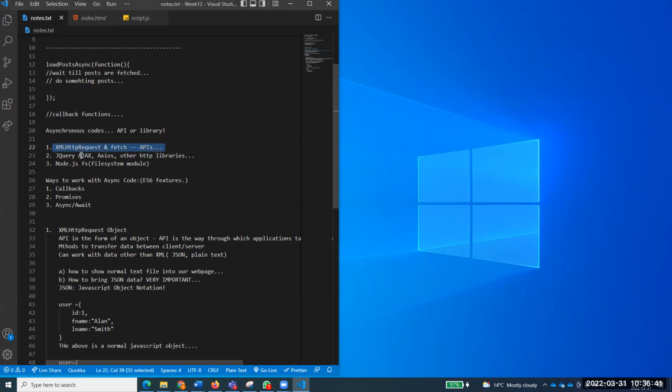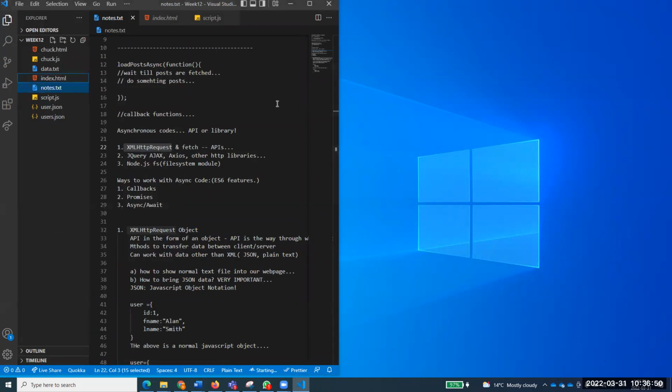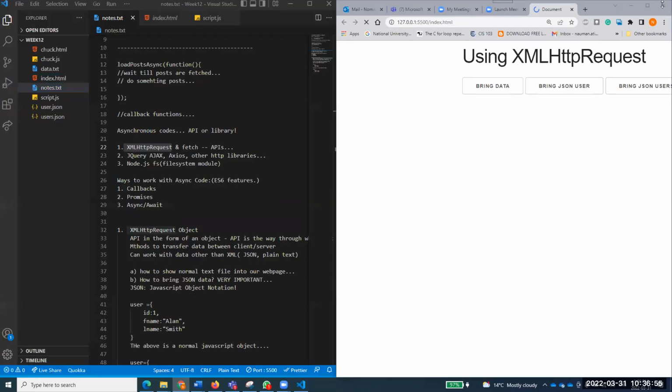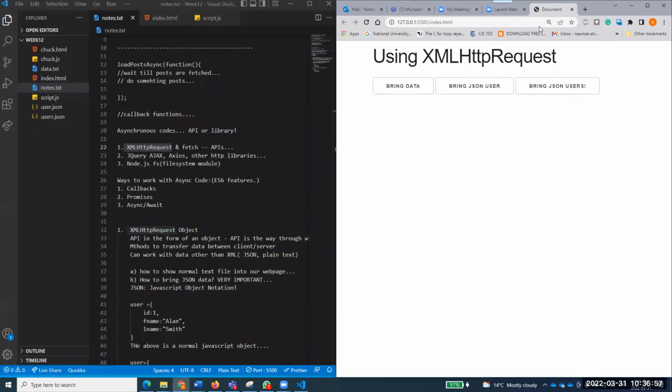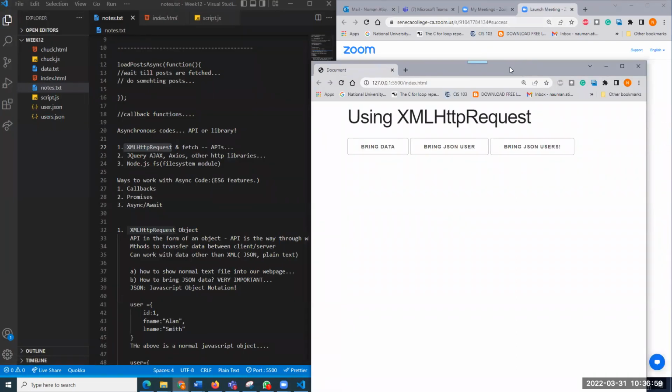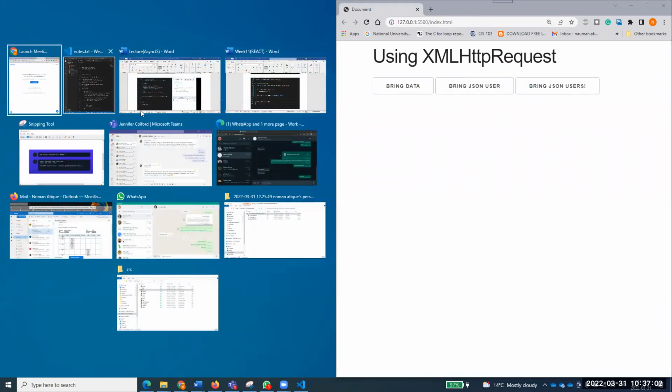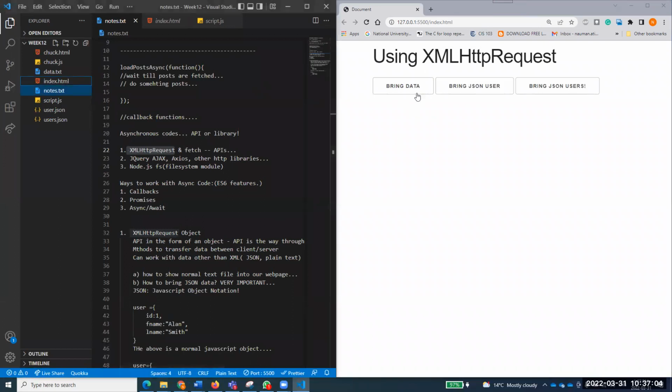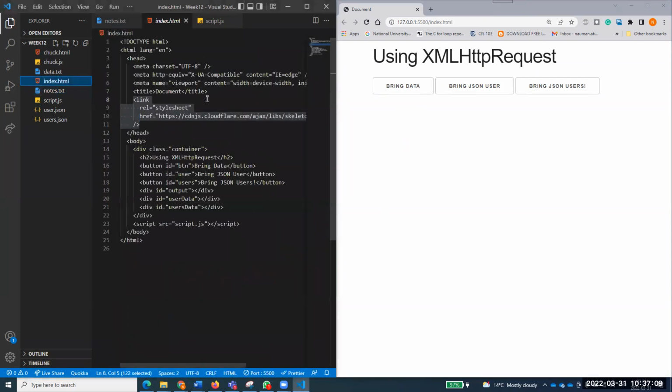I have given examples of XML HTTP request and fetch, and I'll show you the XML HTTP request examples, just as a teaser introduction for those who are unable to have a look at that again. So let me take this lecture out. You see here, we started with this index.html where I had just 3 buttons. I have imported that skeleton CSS over here.